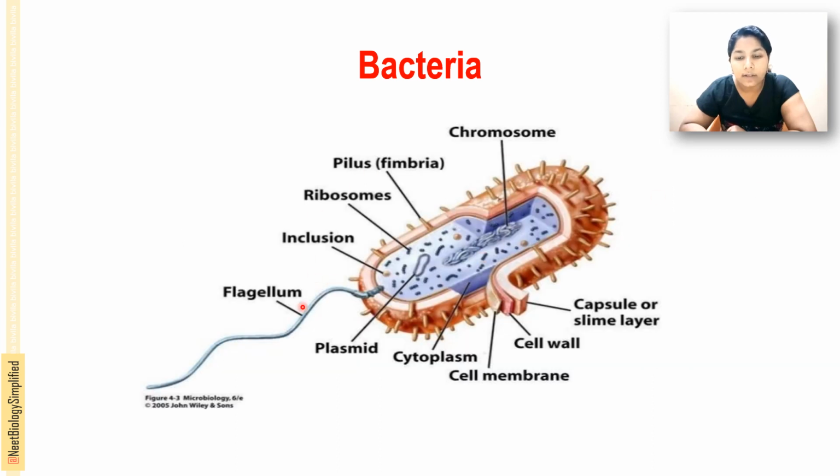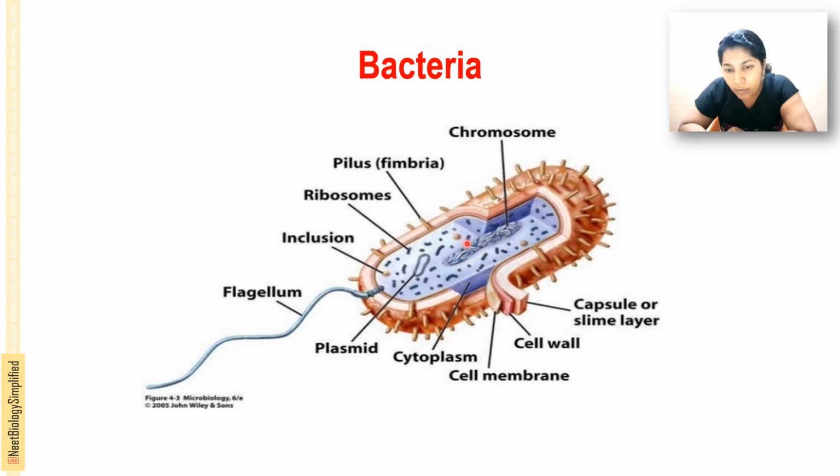And this is the structure of a bacterial cell that you can see. As I told you, there is a pink-colored cell wall, a rigid cell wall. Outer to the cell wall there is a slime layer or mucoid layer called the capsule. Inside the capsule there is a membrane that surrounds the cytoplasm, called the cell membrane.